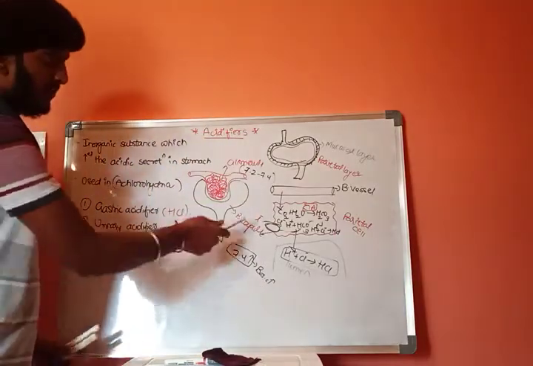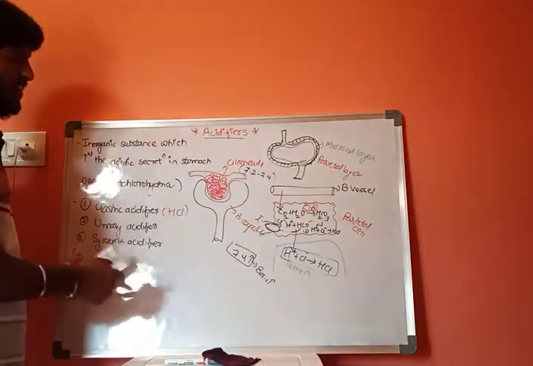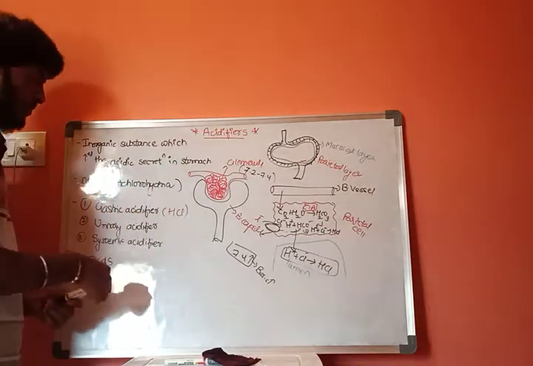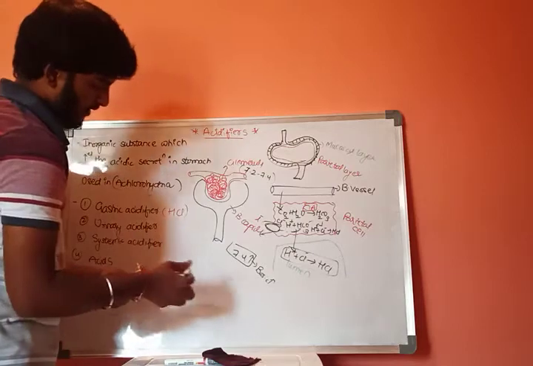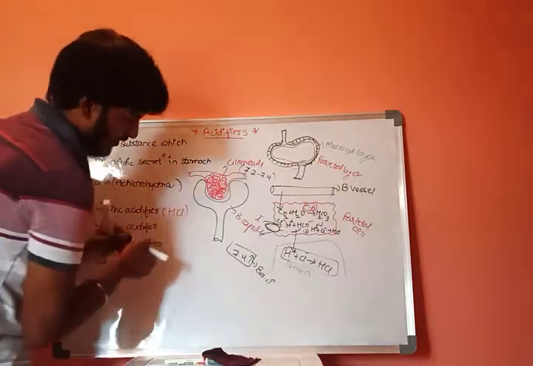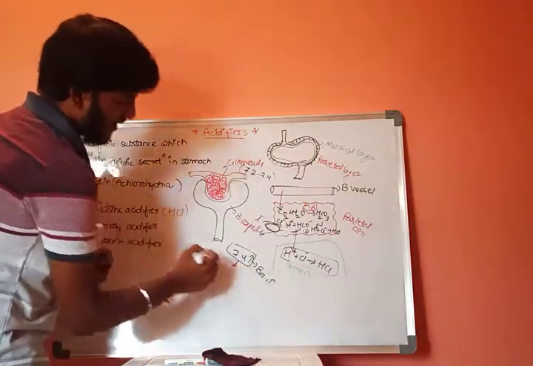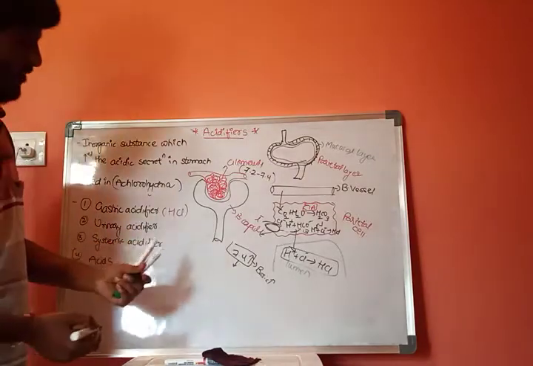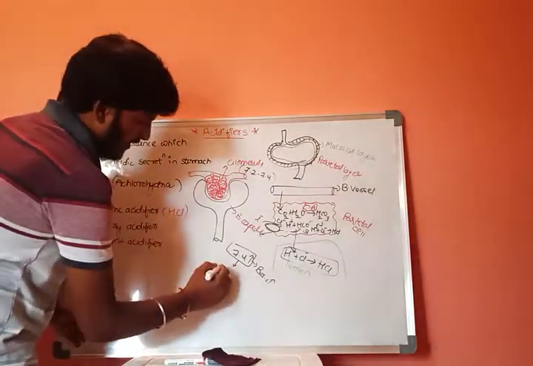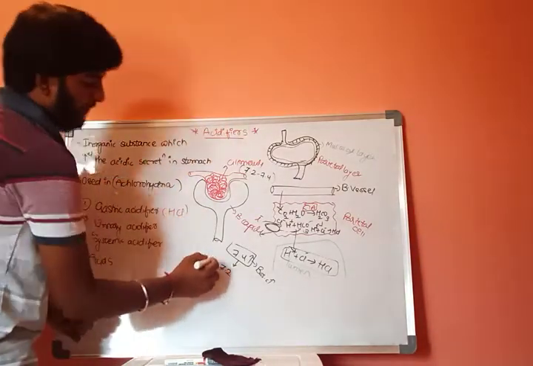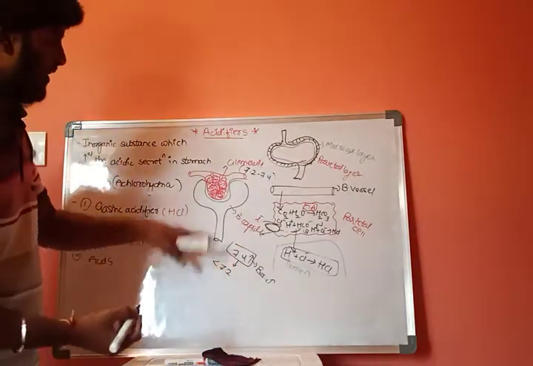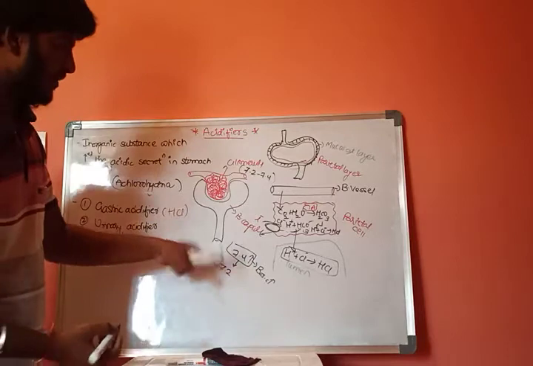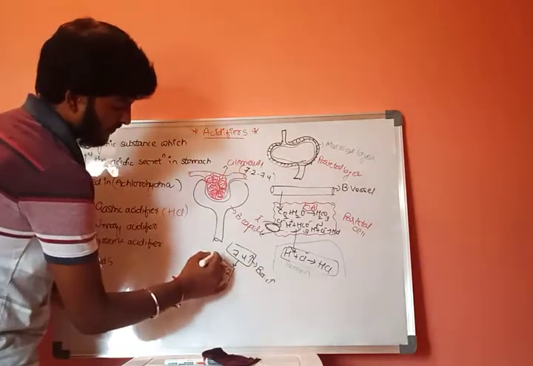Whenever the pH is more than 7.4, urinary acidifiers will be given to our body. Whenever a urinary acidifier is given to our body, the pH becomes less than 7.2.